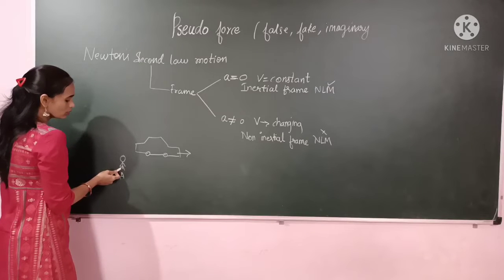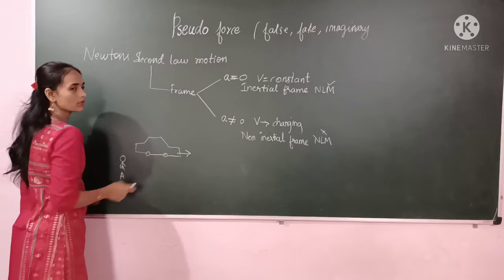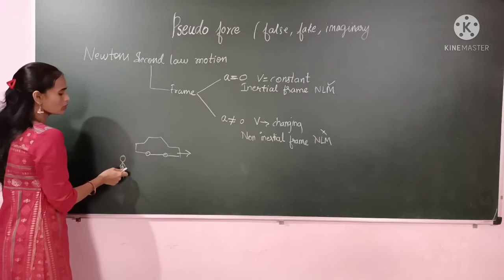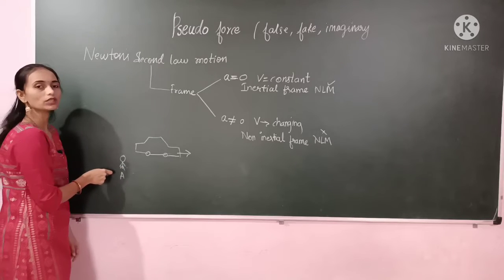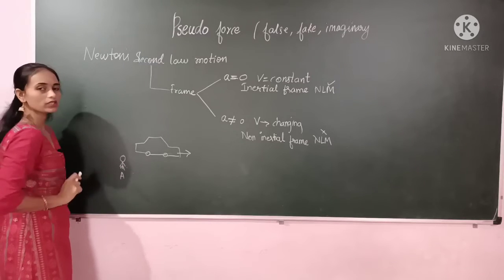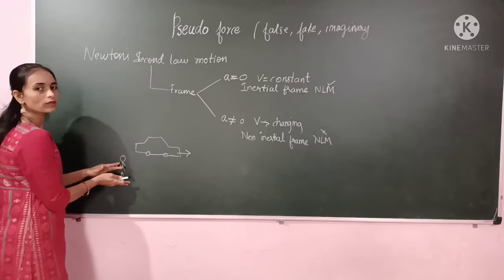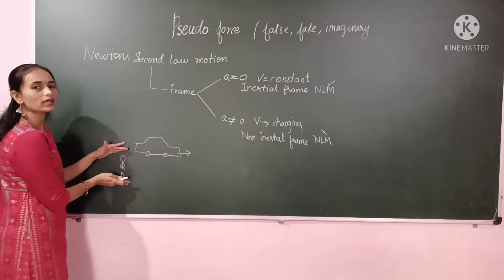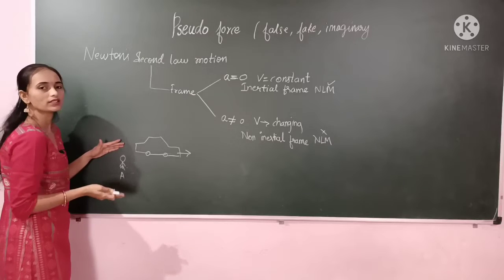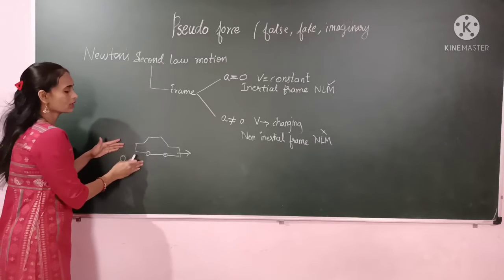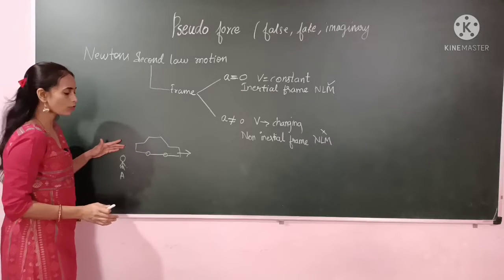So now according to this observer, this car is in motion, and this observer will call it the inertial frame. This observer is present in the inertial frame because he is constant on the ground, meaning he has neither velocity nor acceleration. So this frame we will call the inertial frame. In this condition we can apply Newton's laws of motion.